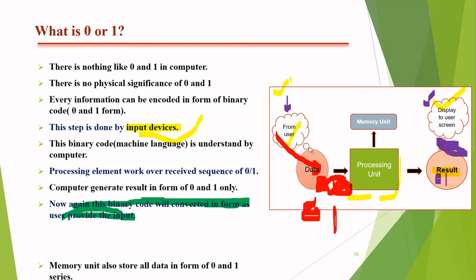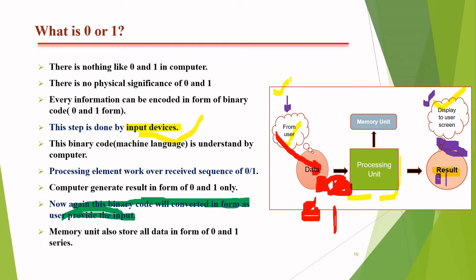Okay, and then the last important point is that the memory unit also stores all the data in the form of 0 and 1. Why? Because the system sends the data to the memory unit, and in which form does the system generate data? The system processing unit generates the data in the form of 0s and 1s only. So the memory unit can store the data only in 0 and 1 forms.